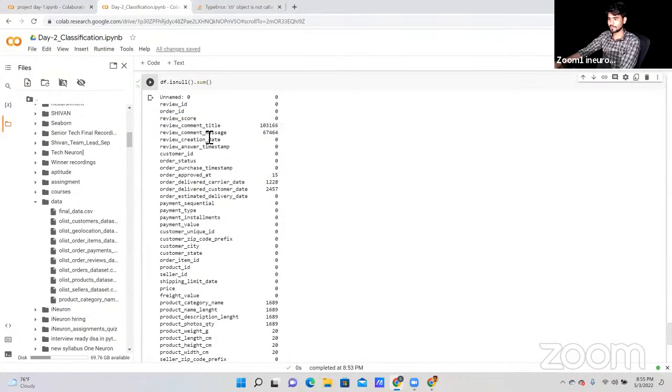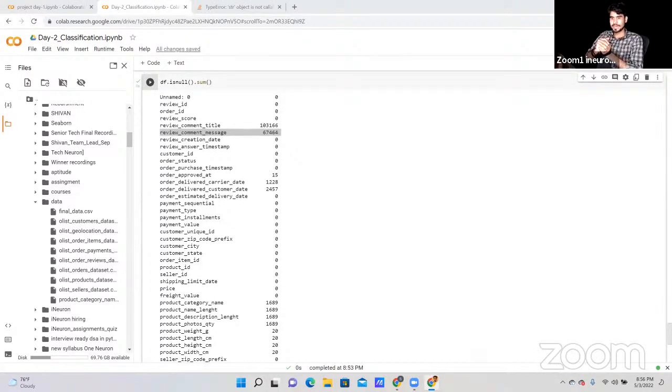Again, we have a review comment message, so definitely we cannot drop this. It's a 50-50, but we cannot drop this data because it's important for us. The comment tells us which are the positive reviews and which are the negative reviews. Biswajit has written review comment title is 88%. That's great, you have found it out. Comment message is 57%. Anyhow, if we have 50-50 missing values, then we will try to handle that data first of all.